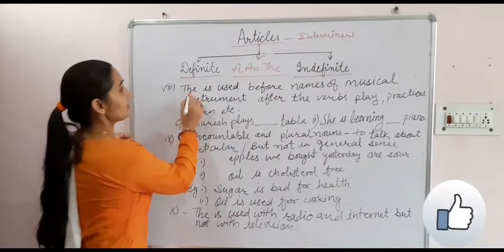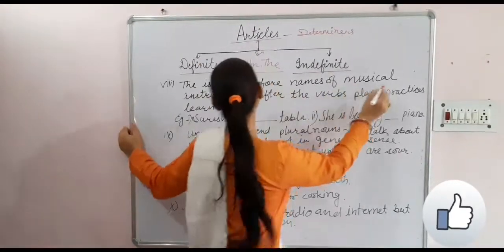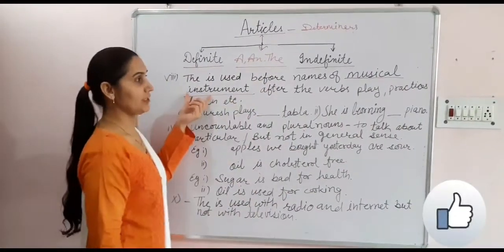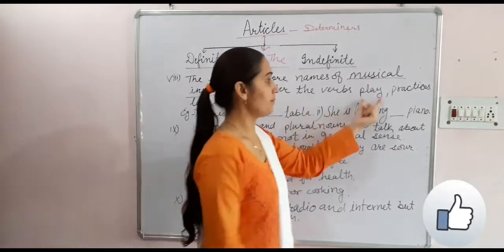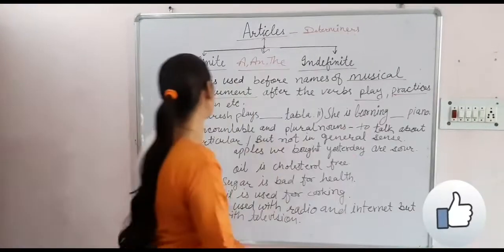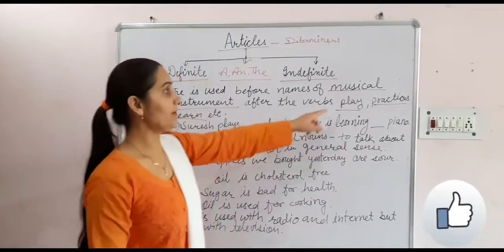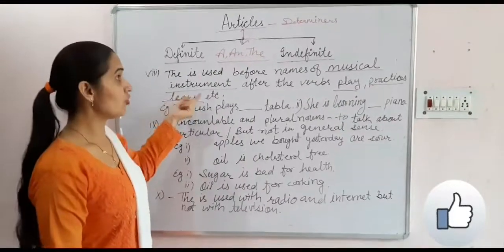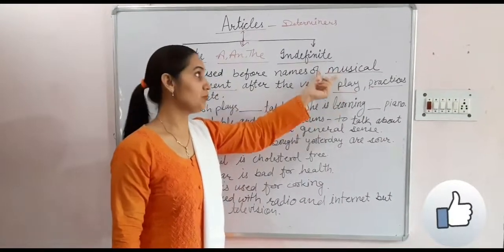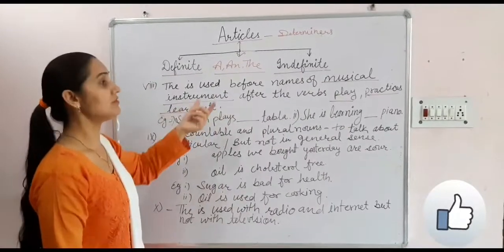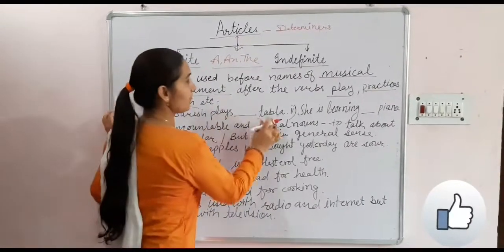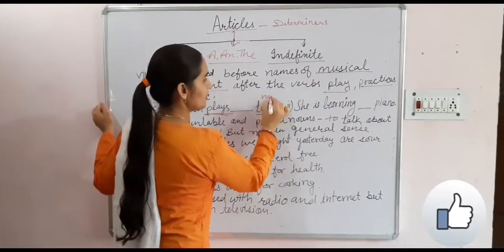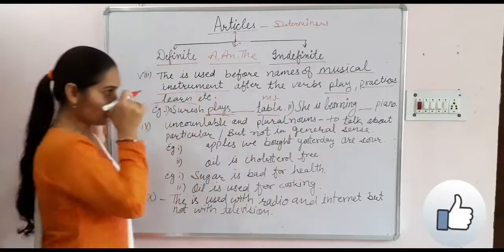Our next rule is the is used before names of musical instruments, after the verbs play, practice and learn. Sometimes we play musical instruments, we practice on them and we learn them. So with these verbs and with musical instruments, we will use the. Suresh plays blank tabla. Which verb is here? Play is the verb and tabla is our musical instrument. So what will come here?